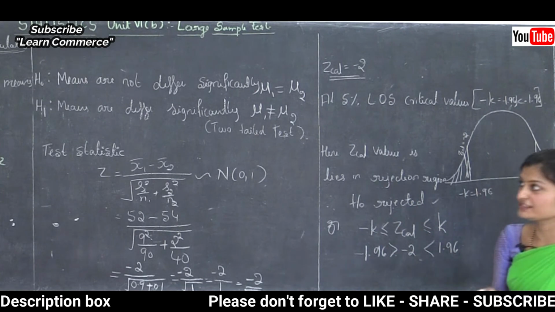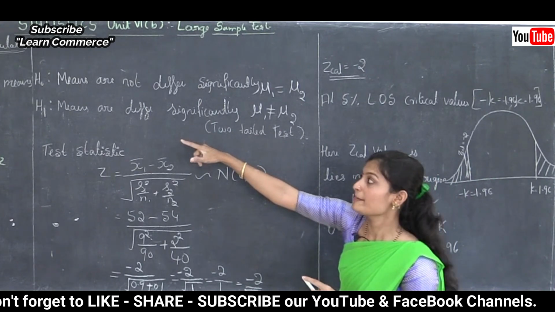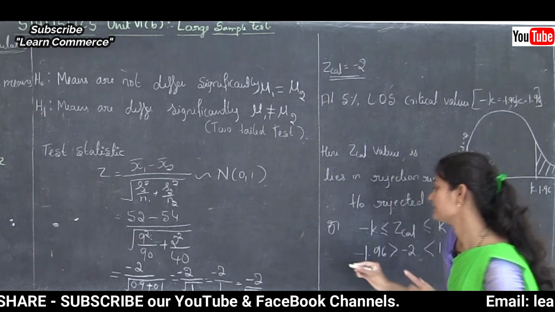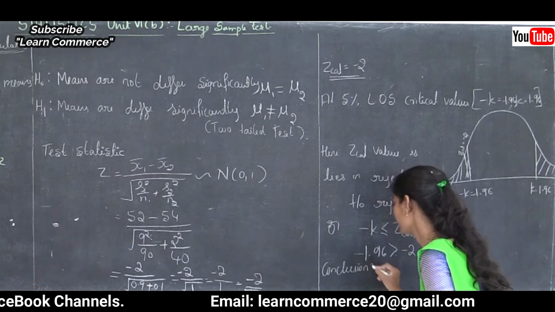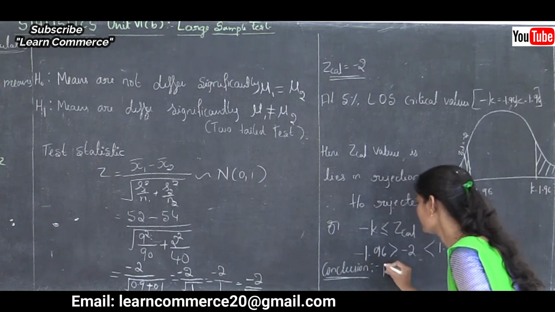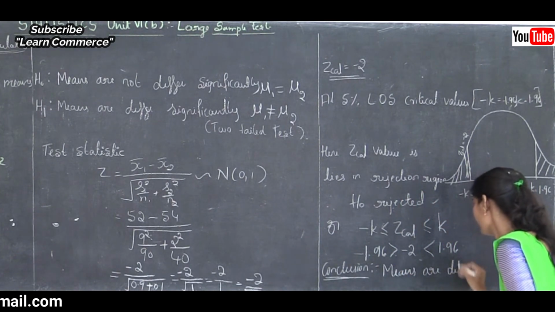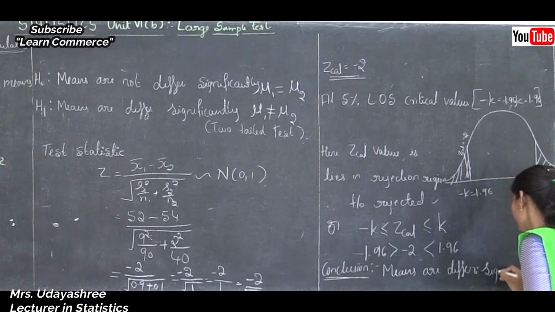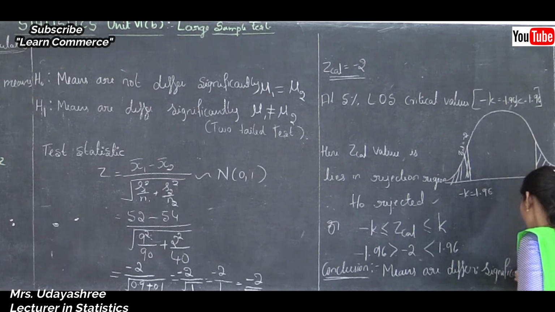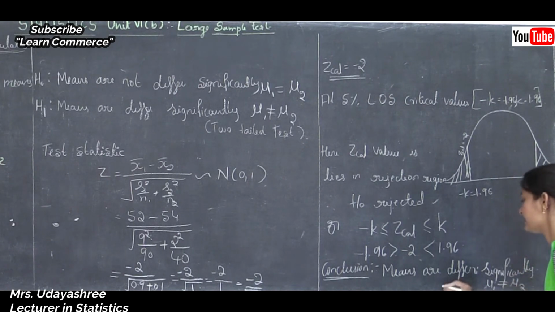If H0 is rejected, H1 is accepted. What is H1? H1 is means differ significantly. So the conclusion is means differ significantly, that is mu1 is not equal to mu2. Okay, this is the conclusion.